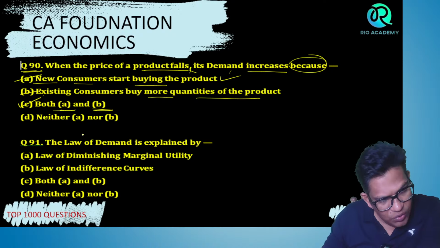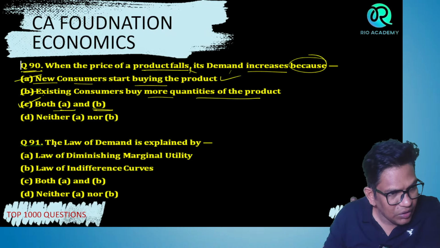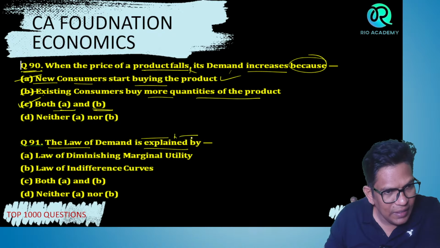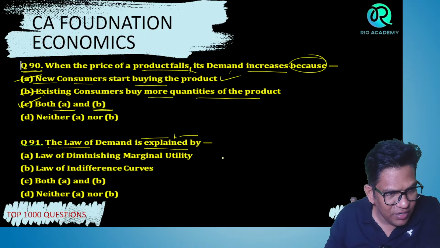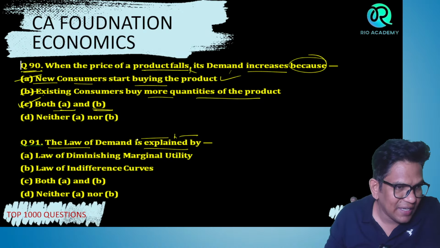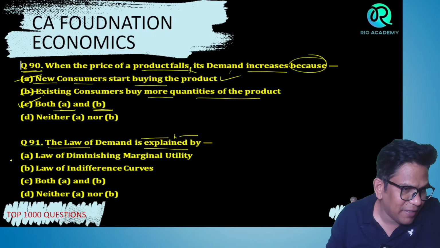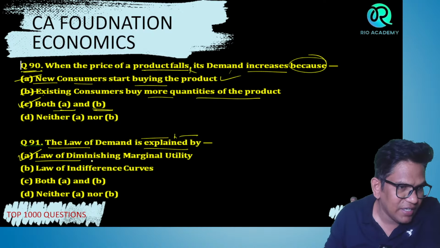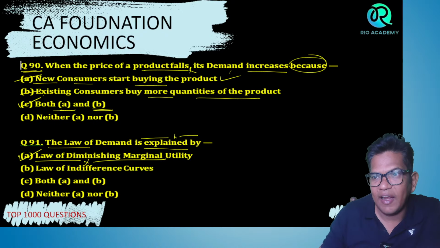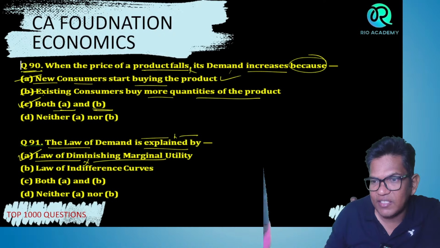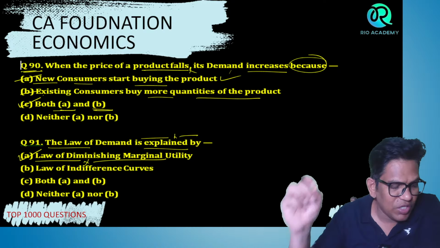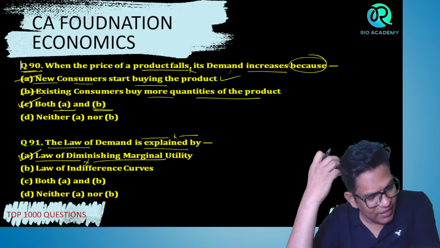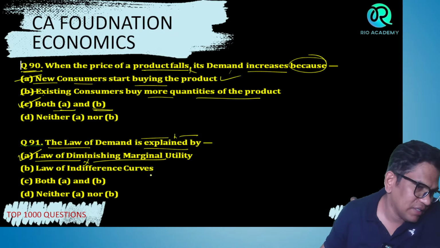समझ में आया? So now, बच्चों, the law of demand is explained by what? Law of diminishing marginal utility, law of indifference curve, both A and B. Bachcho, listen, the law of demand is explained by the law of diminishing marginal utility. Remember this, bachcho. These lectures are very important for you, especially to get good marks in CA Foundation, guys. Watch all our recorded classes which are there in the application. ठीक है? चलिए.